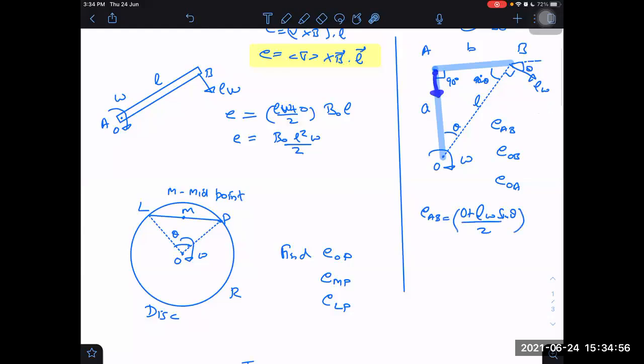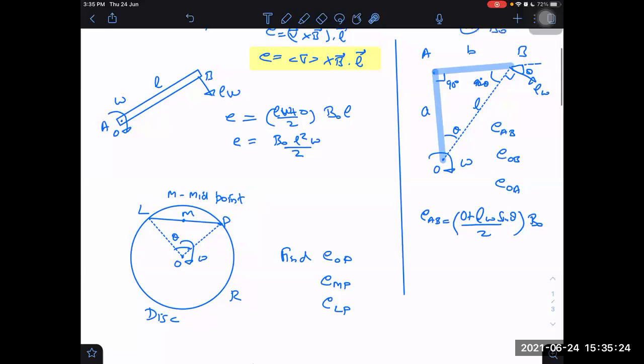Why is it 0 velocity on this side? Because I know it is at rest by constant relation. This point will have 0 velocity. So on this side I'm taking velocity, that is coming out to L omega sin theta. That's it. Then I'm getting average velocity L omega sin theta by 2, and average velocity into B naught into small b, the length AB, because it is about AB first.